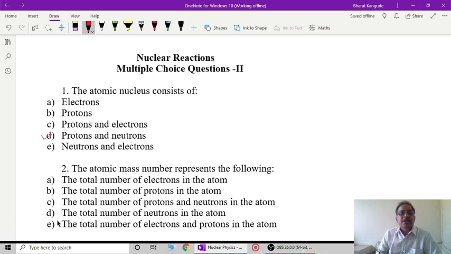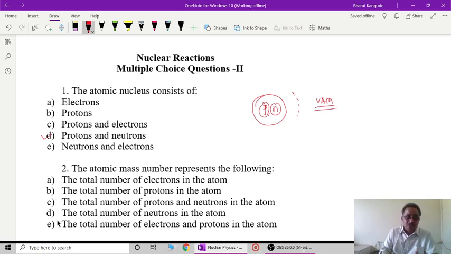Every nucleus consists of protons and neutrons inside it. They are the part of the nucleus. Electrons are revolving in the orbits, either circular orbits or elliptical orbits, as per the vector atom model. We have learned all this. So atomic physics and nuclear physics are two separate branches of physics that we must know.